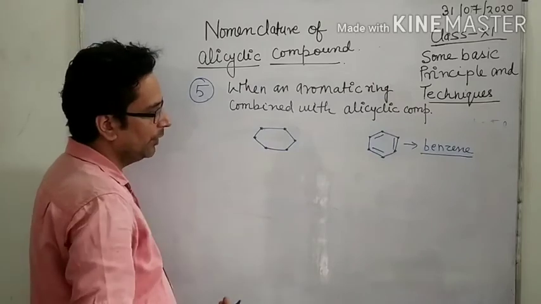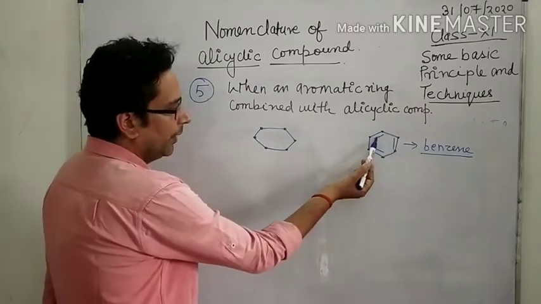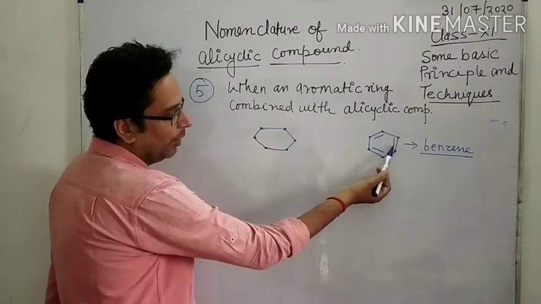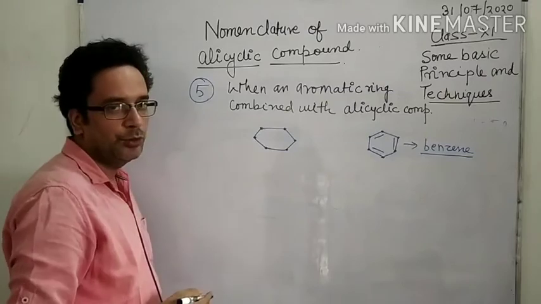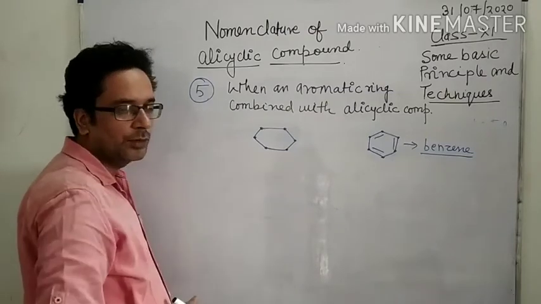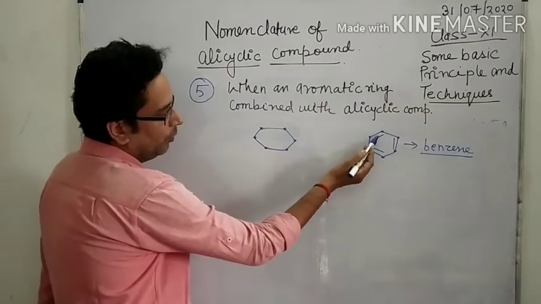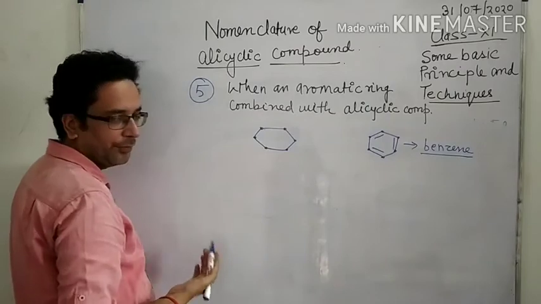But what is the difference? In the benzene ring, always look here, double bond, single bond, double bond, single bond, double bond, single bond. Double bonds are alternate in position. But in the case of alicyclic compounds, this condition is not found.